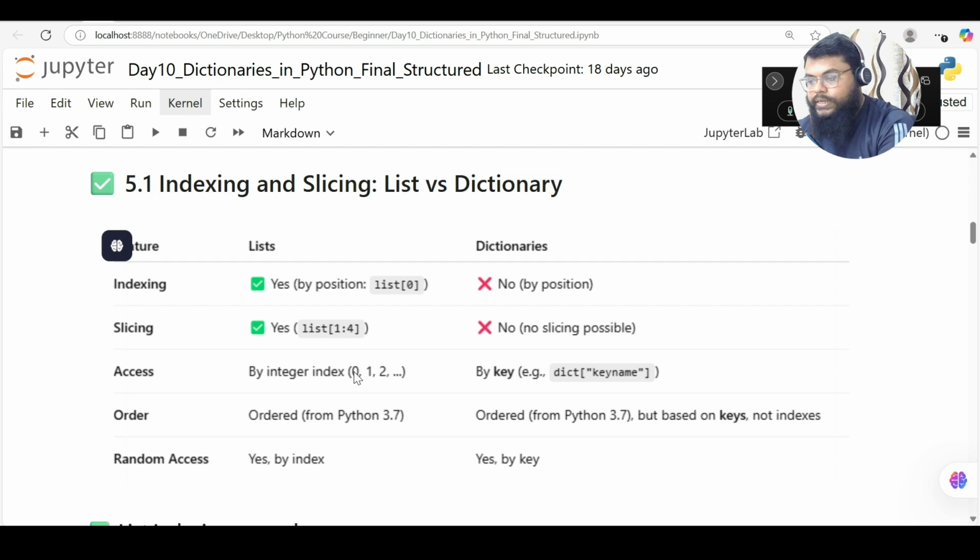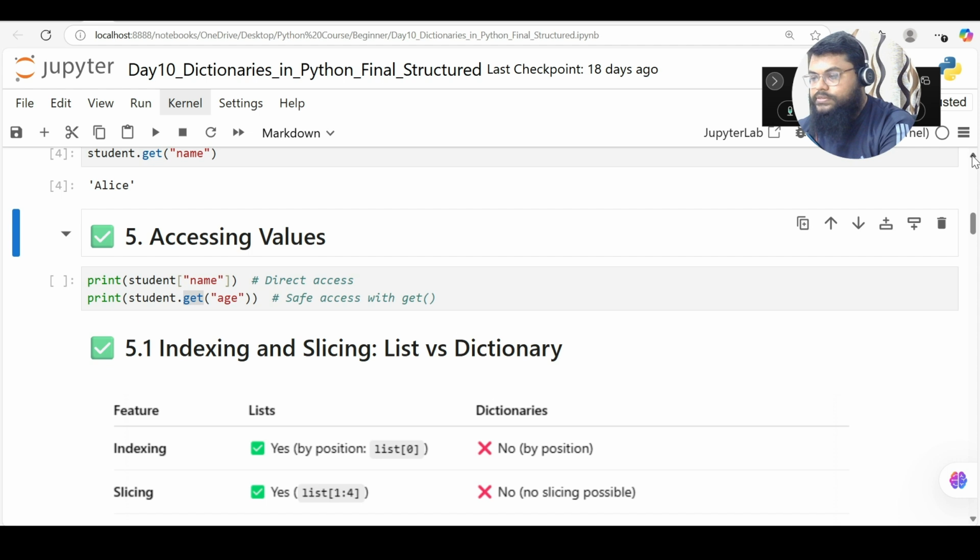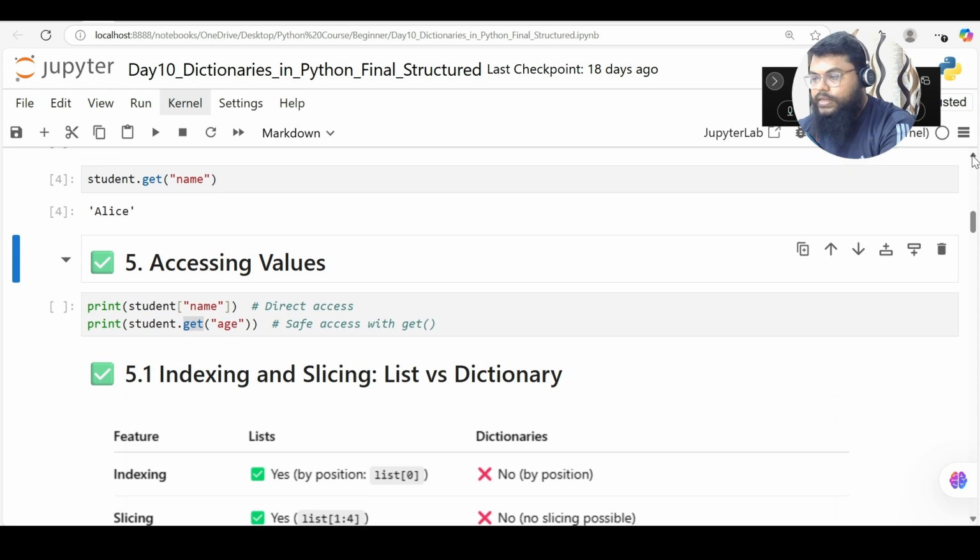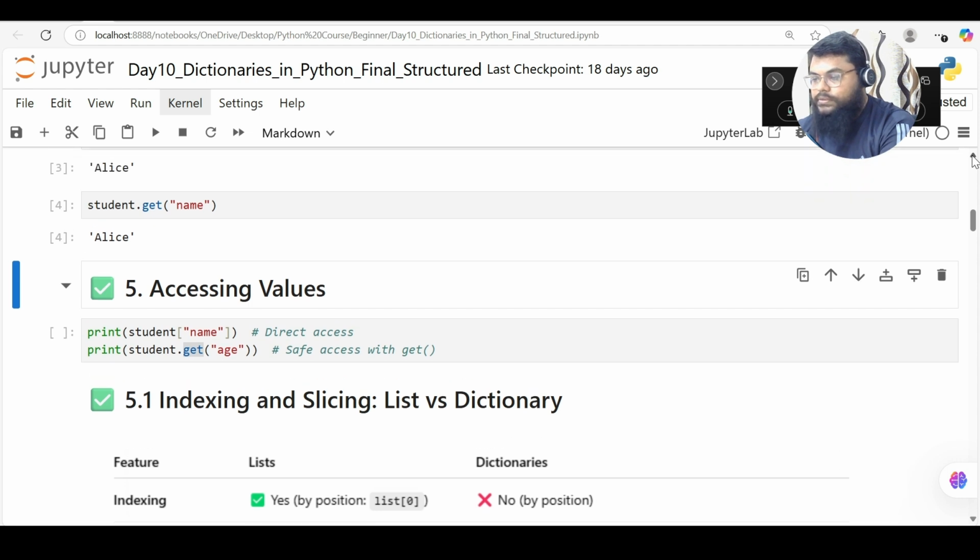We'll access through an index integer, whether it is a positive integer or a negative integer. But when it comes to dictionaries, I will access it through the key names. So here we have seen my key was name, so I accessed it by name.